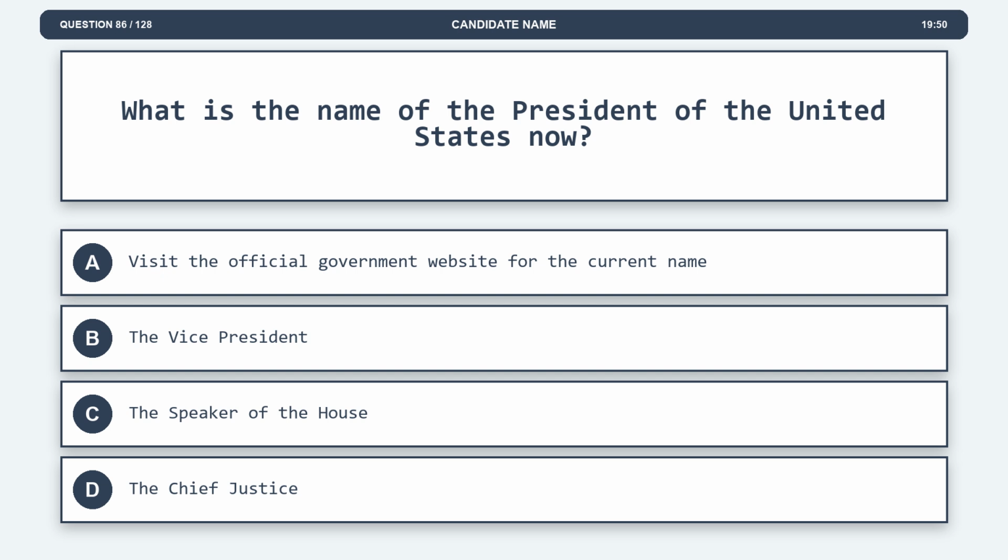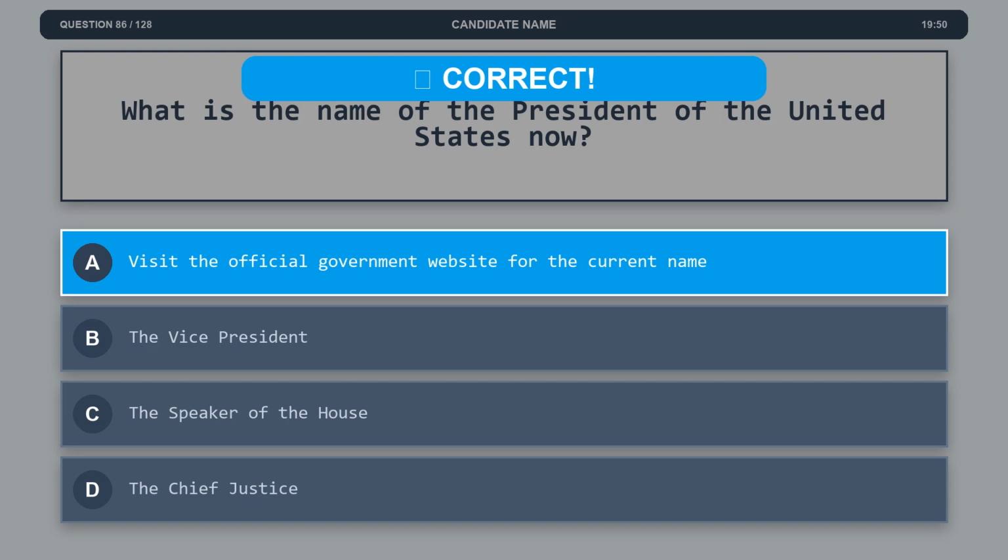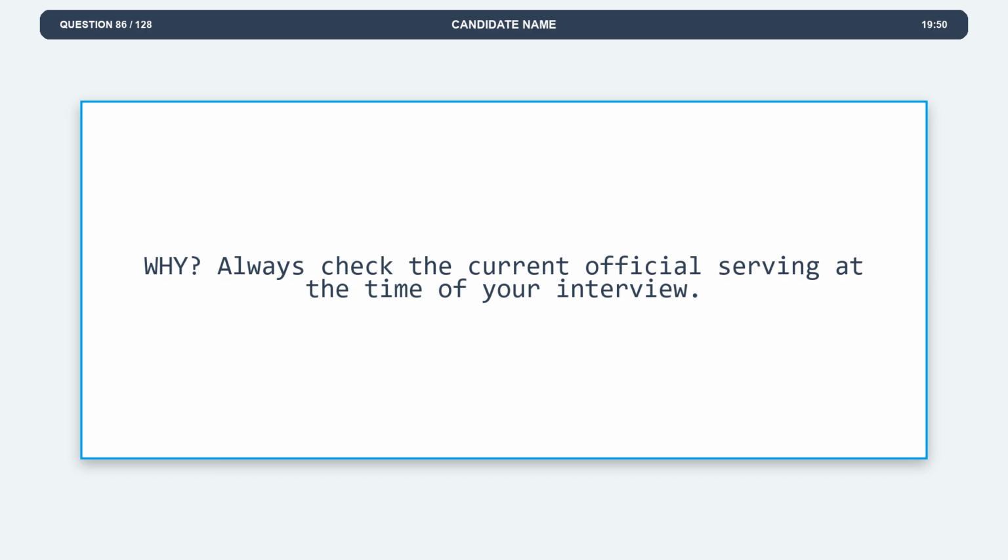Option D, the Chief Justice. The correct answer is option A, visit the official government website for the current name. Explanation. Always check the current official serving at the time of your interview.